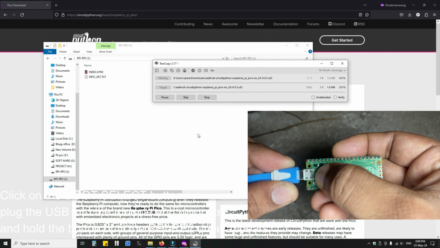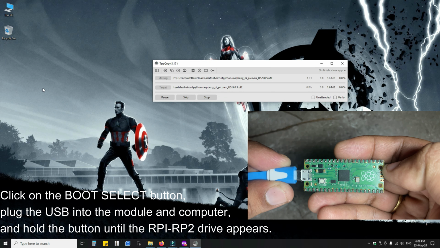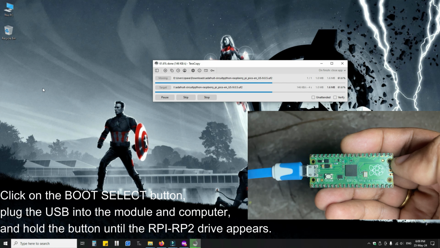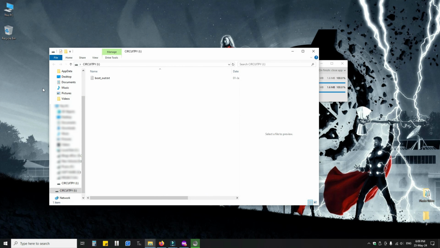A new disk drive called RPI RP2 will appear. You can either drag and drop the downloaded .uf2 file, or copy and paste it to the folder. After a few seconds, the drive will disappear and a new disk drive called CIRCUITPY will appear. And that's it. You are done with the installation.